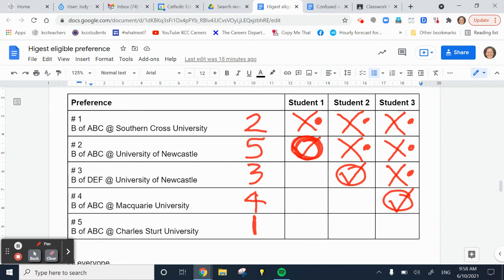So hopefully that's gone some way to explain to you the difference between that terminology that universities use, which is highest preference. What they should be saying is highest eligible preference, and hopefully this video has explained what highest eligible preference means.